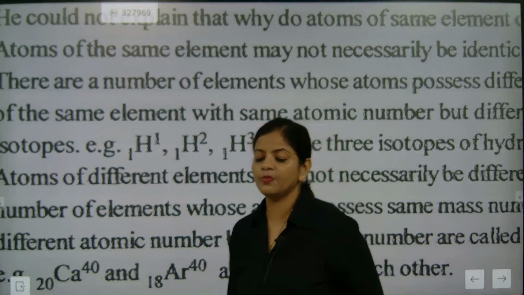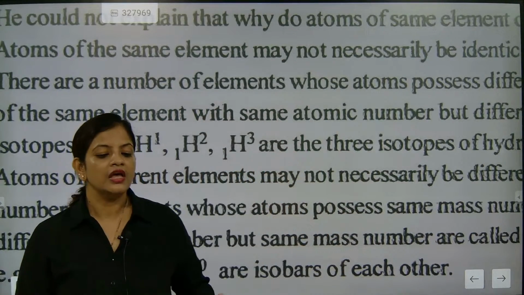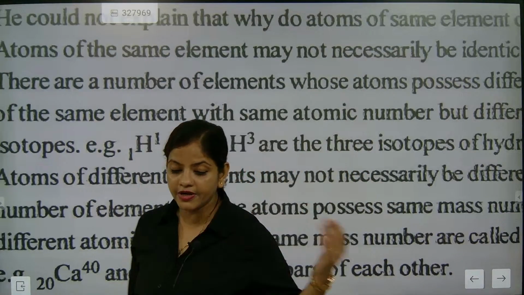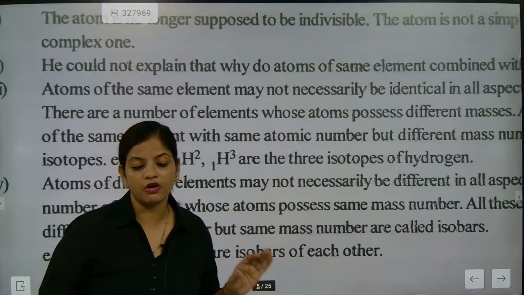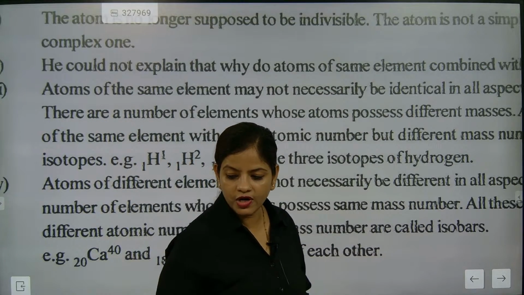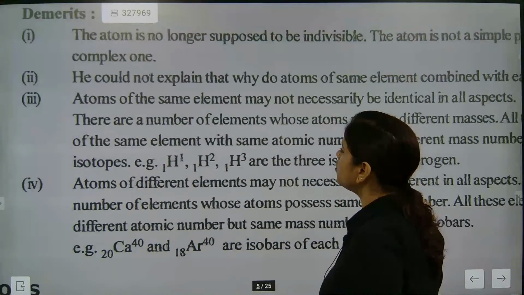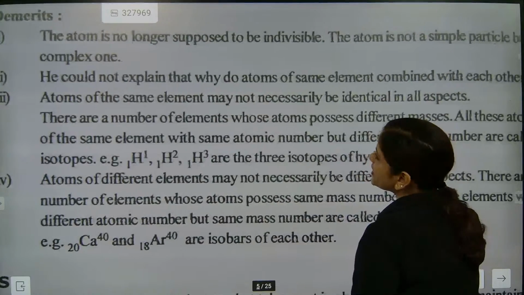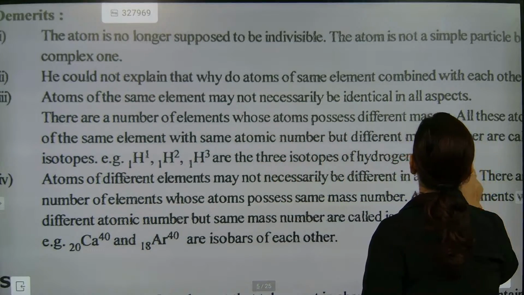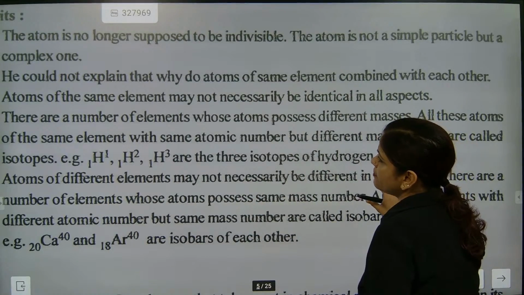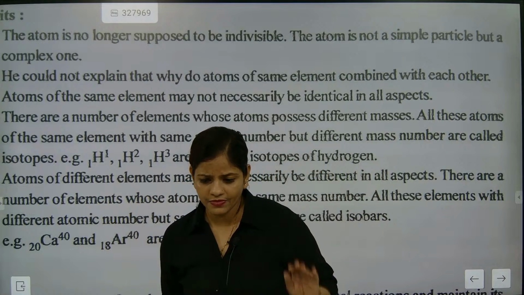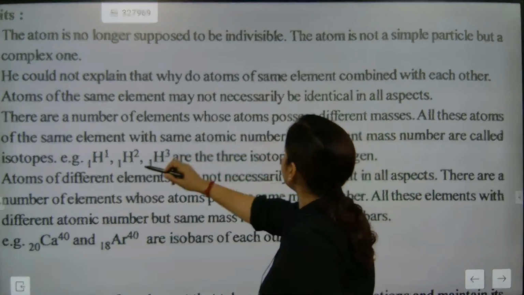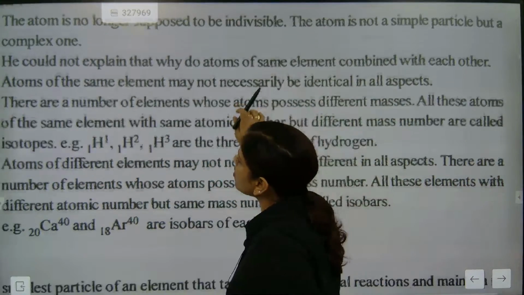So Dalton did not explain about the chemical reactions of isotopes. He talked about chemical reactions, but he did not talk about the chemical reactions of these varying atoms of a normal element. That was the thing he overlooked. So atoms of the same element may not necessarily be identical in all aspects. There are a number of elements whose atoms possess different masses. The atomic number is the same but the mass number is different, and they are called isotopes.